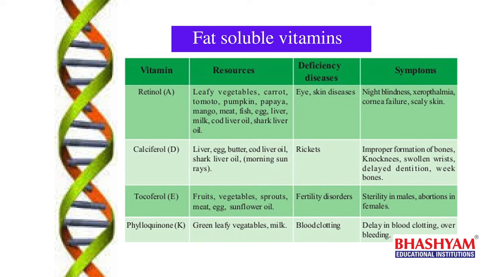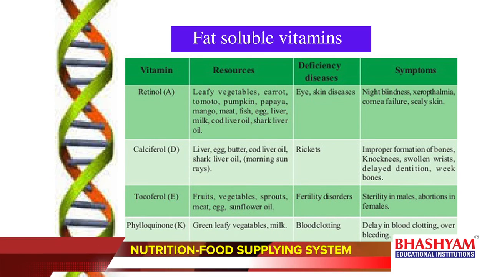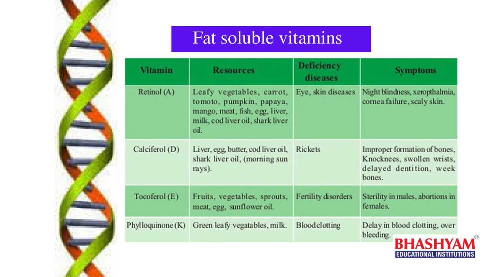If you see the symptoms of Rickets, improper bone formation due to lack of sufficient calcium in our body leads to knock knees and bow legs, meaning the bones will not be in a normal condition, bending like a bow shape or a knock knees shape. And delay in dentition, even our teeth formation requires a good amount of calcium. So if calciferol is deficient in our body, it leads to delay in dentition and weak bones.